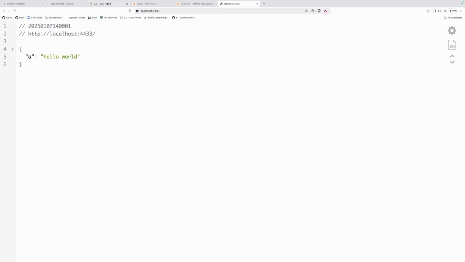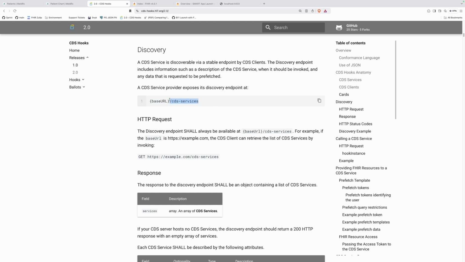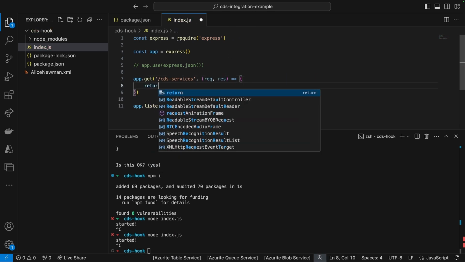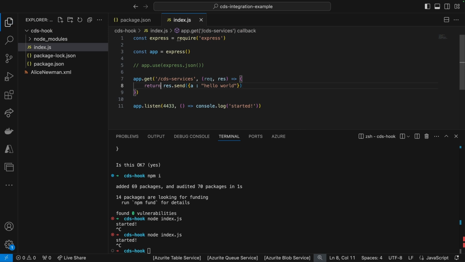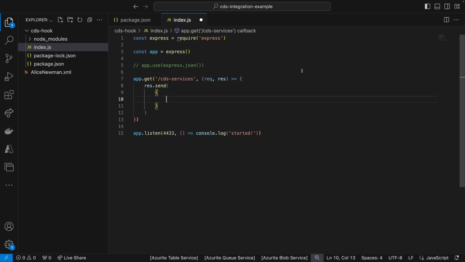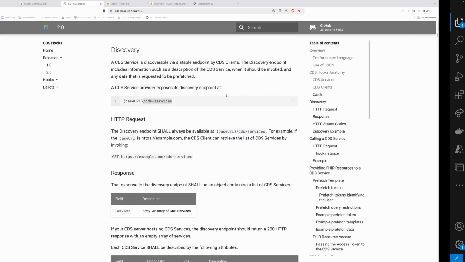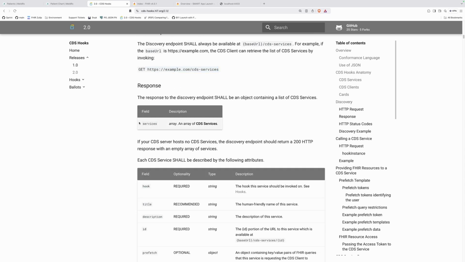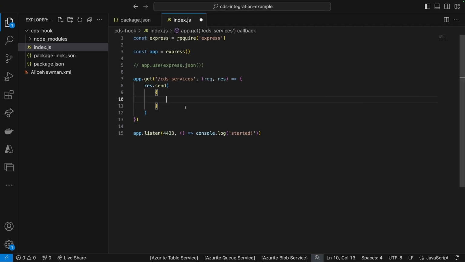Okay. So I'm just going to turn off that API, and let's start with implementing the CDS hook. So we have a cds-services route. I'm going to put this here, and let's drop this on a new line. I'm going to return a response sent from here, actually. Just have a void return, okay? And we're going to send something back. I will give it a little bit more space and drop down the terminal for now, okay? So the request is super simple, and the response should be an object containing services, okay? So we have an object.